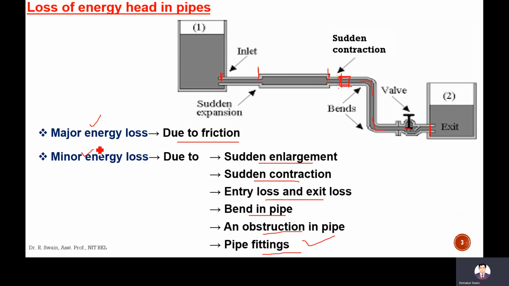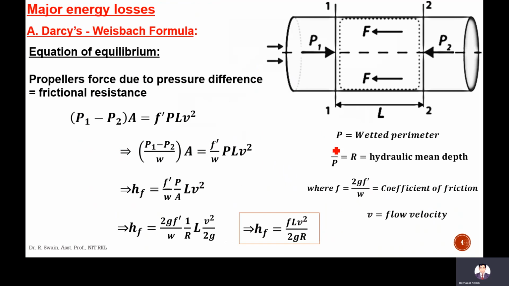So first we will go to the major energy loss, that is, loss due to friction. First there is a formula, the Darcy-Weisbach formula. To calculate the energy loss in a pipe, this Darcy-Weisbach formula is used. This is a very famous and popular formula that is widely used.